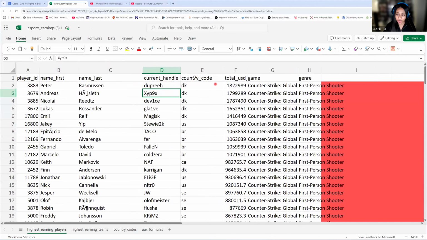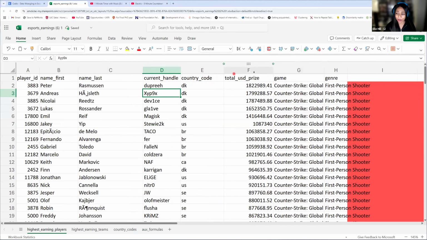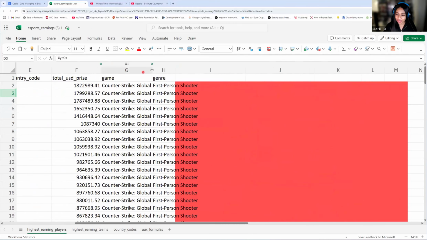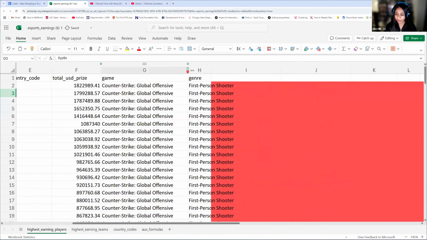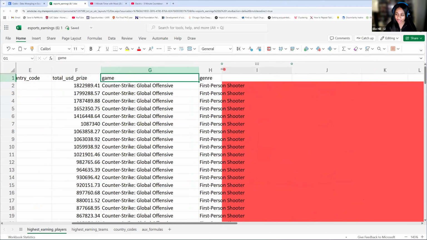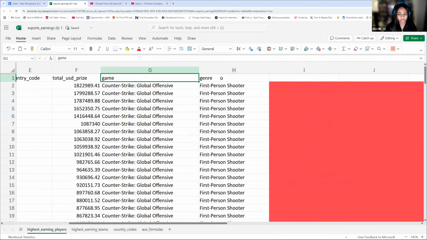We have their country code, which we'll explore a little bit later. And we have their earnings. So this is a lot of money that they're earning from esports. Esports is very lucrative. And we also have the game and game genre. So here you're going to have the name of the game, and then afterwards we have the genre of the game. So that's just what's in our highest earning players.